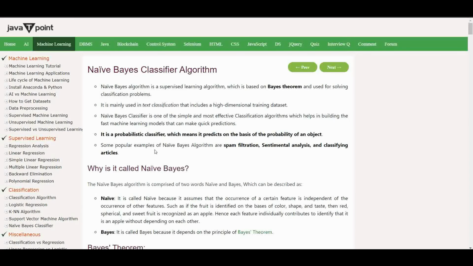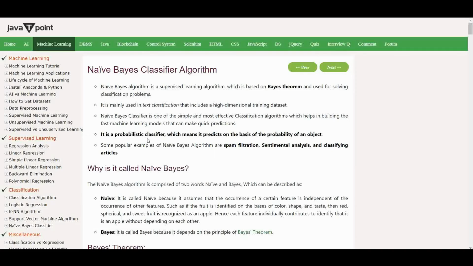So what is the Naive Bayes classifier algorithm? Naive Bayes is a supervised learning algorithm which is based on the Bayes theorem and used for solving classification problems. It is mainly used in text classification that includes a high-dimensional training dataset. The Naive Bayes classifier is one of the simplest and most effective classification algorithms, which helps in building fast machine learning models that can make quick predictions.